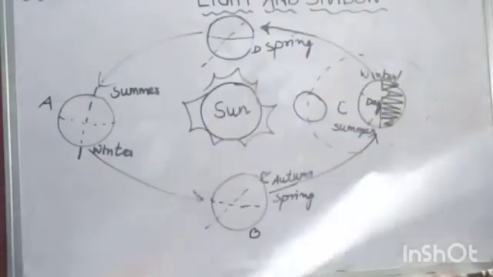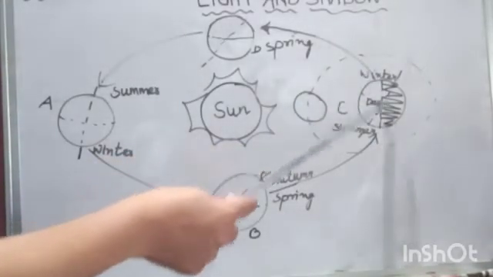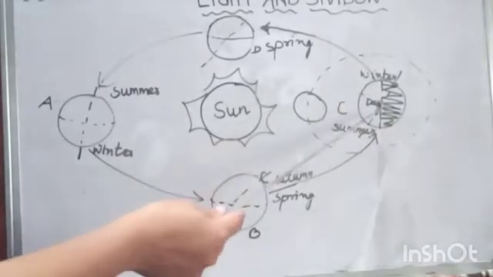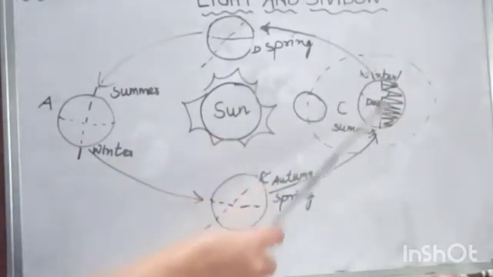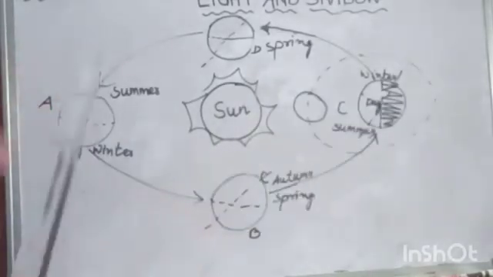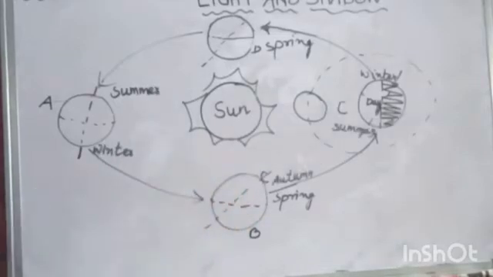Okay, so this is how day and night occur. So the part of the earth which receives the sunlight has day, and the half part of the earth which doesn't receive the light from the sun has night.